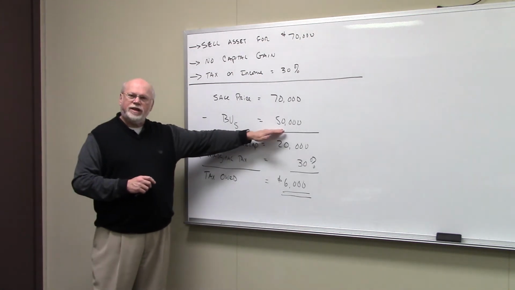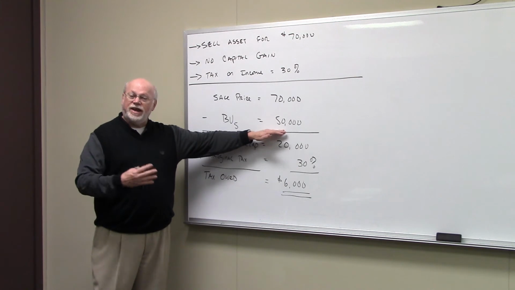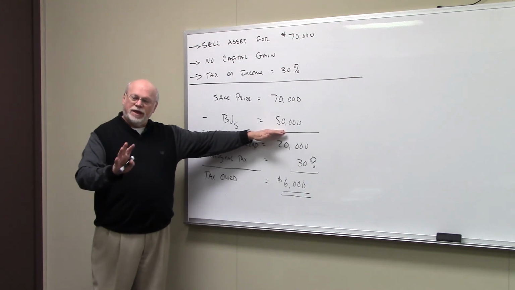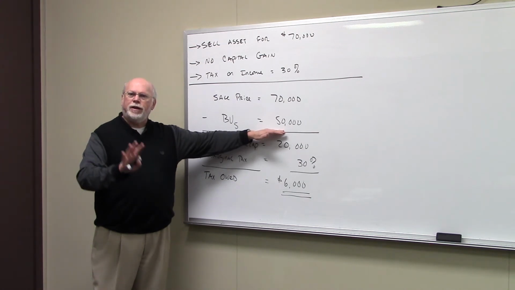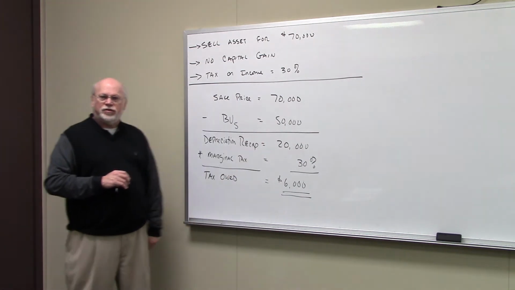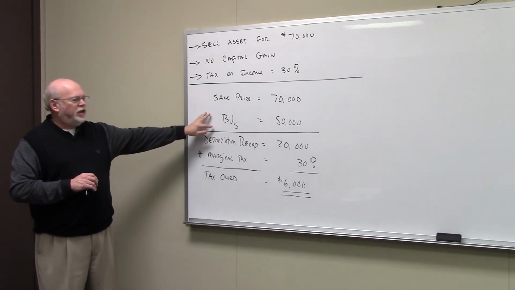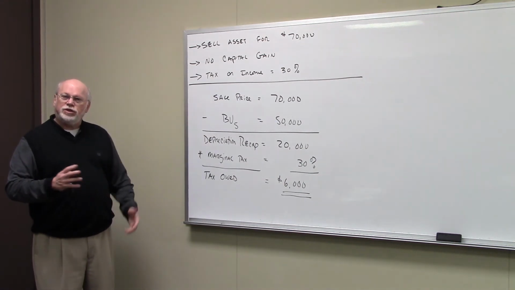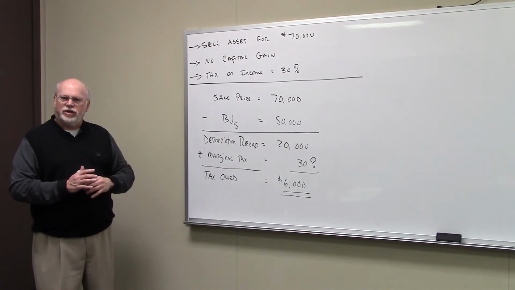This is what you're telling the IRS this asset's really worth now. You've depreciated it down to that point. That's going to be a little bit of a contention with the IRS here in just a minute, but that's what you've told the IRS. So if you take the sell price of the asset, $70,000, subtract the book value of the asset, which is $50,000, you get depreciation recapture, which is $20,000.